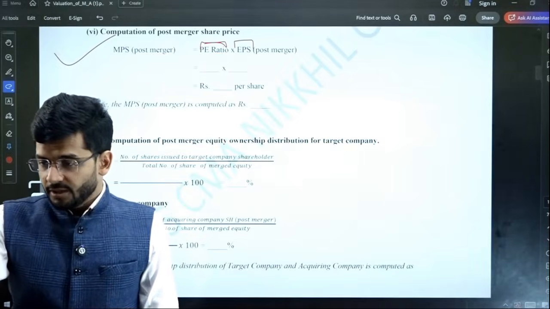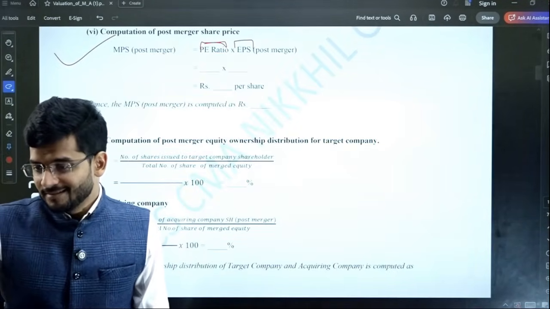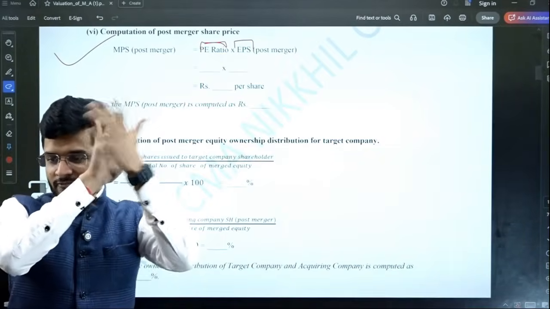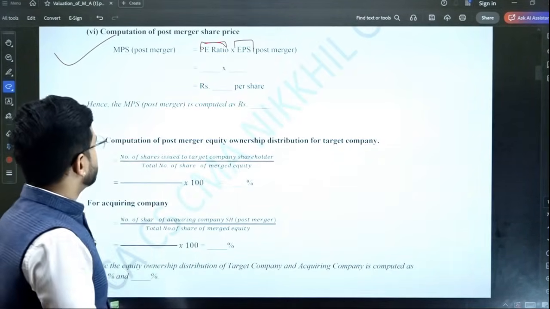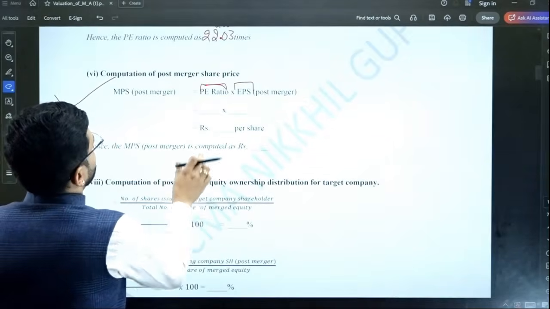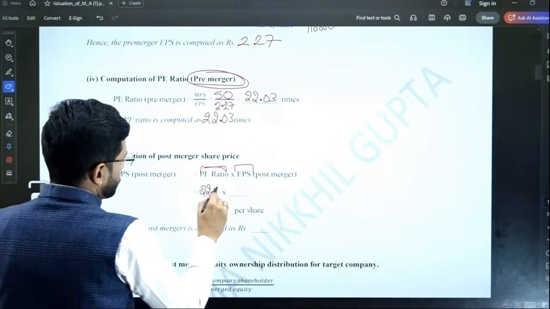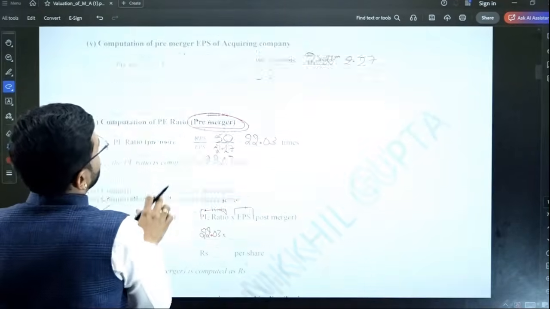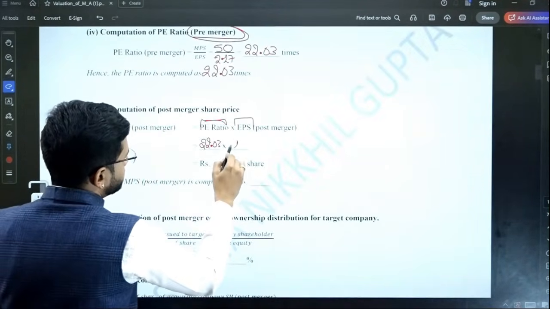Okay, yes, you have computed the answer. Perfect answer. Very good answer by Suman. Okay, let's see. What is the PE ratio? It will remain the same, 22.03. What will be the post-merger EPS? Post-merger EPS is 2.27.